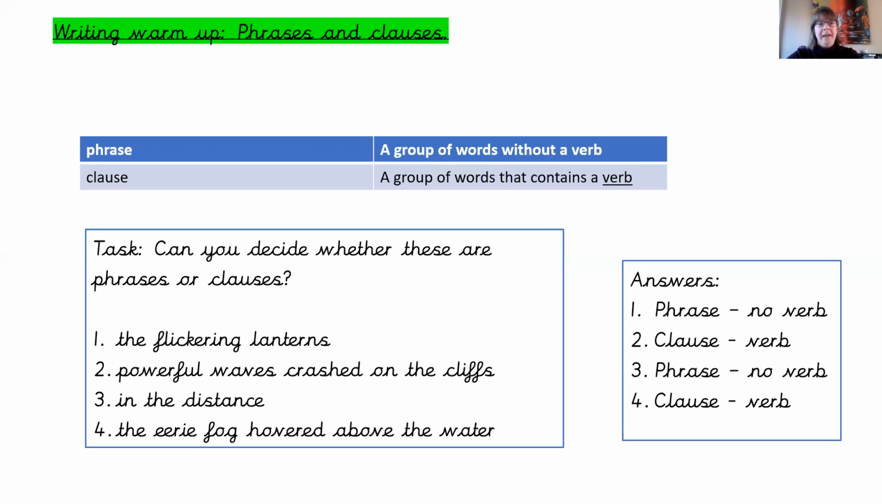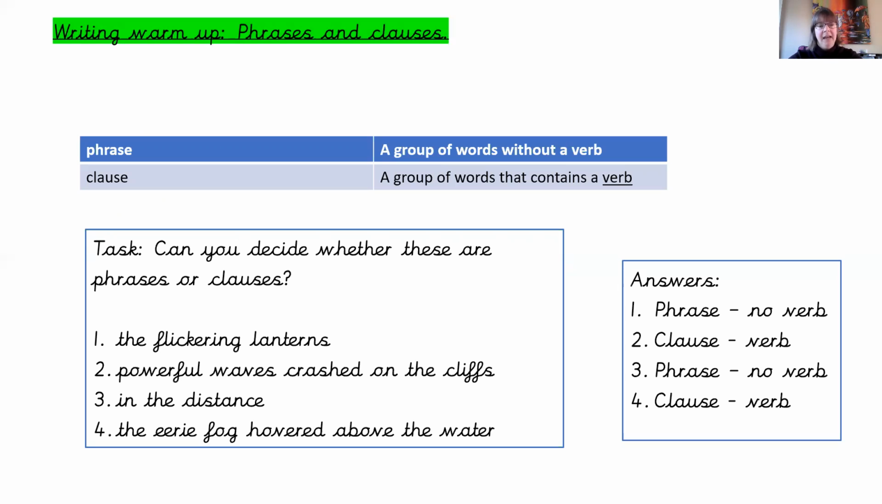Number 1, the flickering lanterns is a phrase. There is no verb in that sentence. We have an adjective and a noun, but no verb. Number 2, powerful waves crashed on the cliffs. What did they do? They crashed. So you've got your verb. So that is a clause.